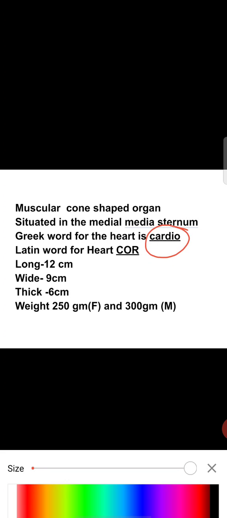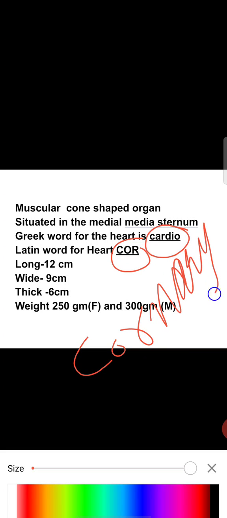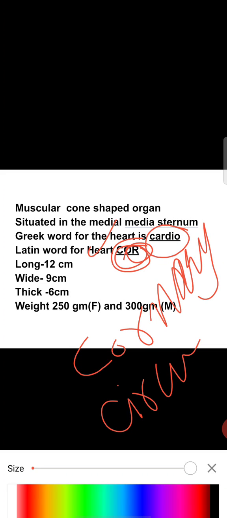And in Latin, the heart is called cor. From that you get names like coronary circulation, coronary artery, coronary vein. These words came from the Latin word cor, which resembles your heart.